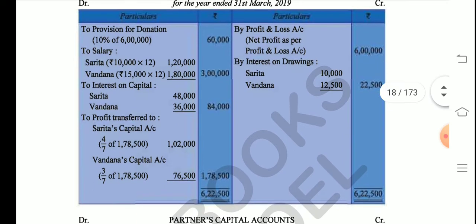Now students, look at the profit distribution. After balancing both the sides, what is calculated, the profit comes to 1,78,500. So this 1,78,500 will be divided among Sarita and Vandana in the ratio of their capital. That was 4:3 that I had told you initially. So this profit is divided. So I hope this much is clear to you.